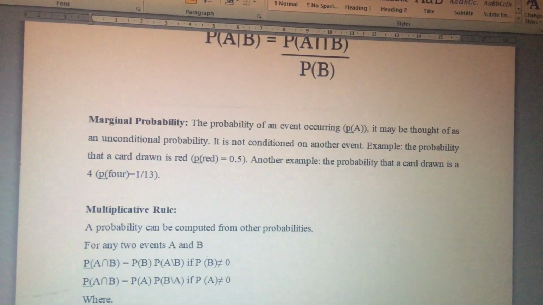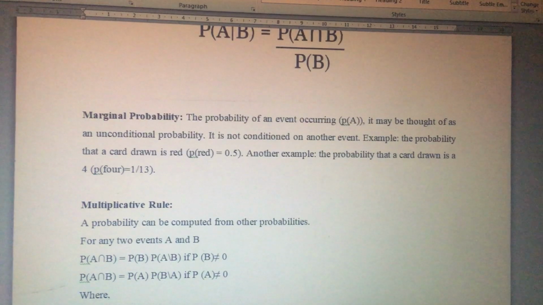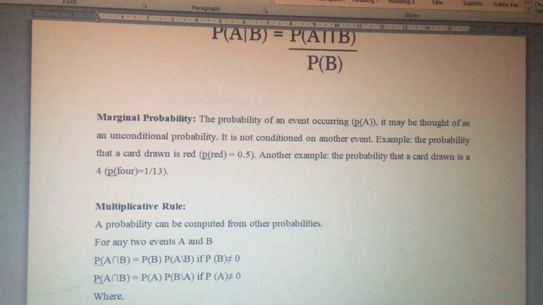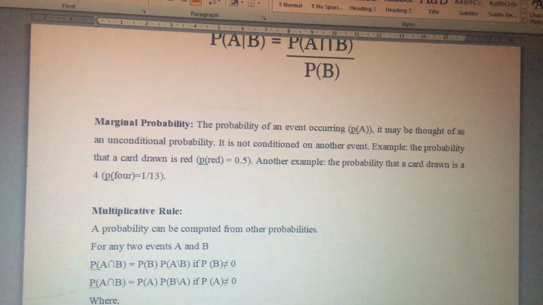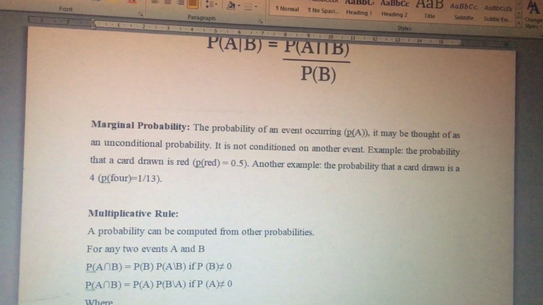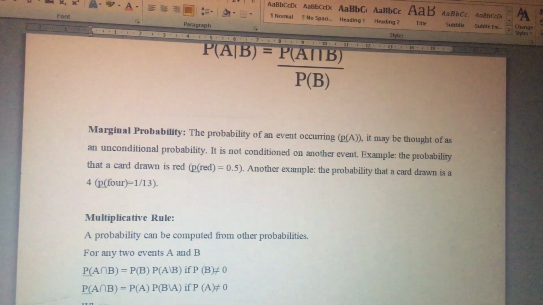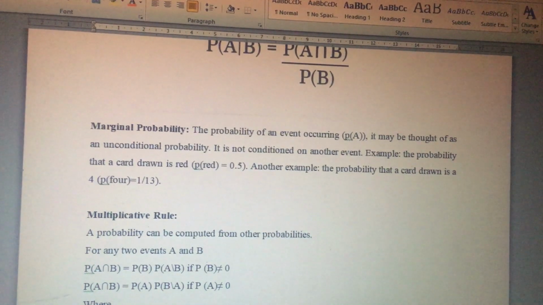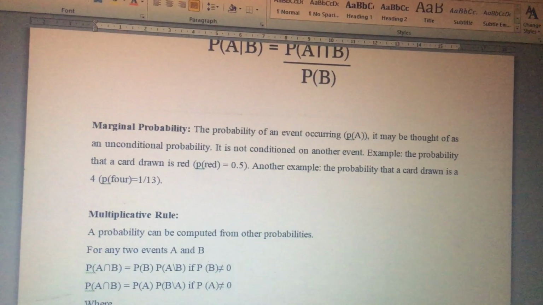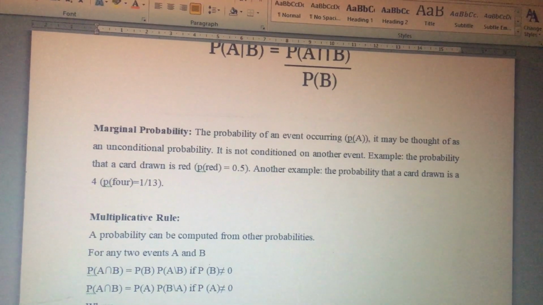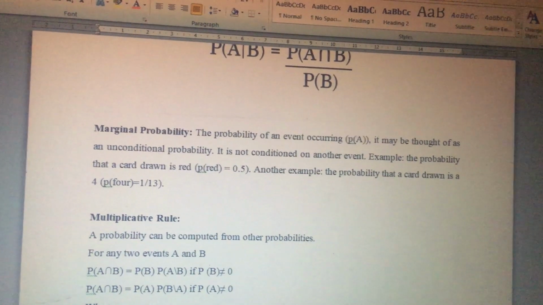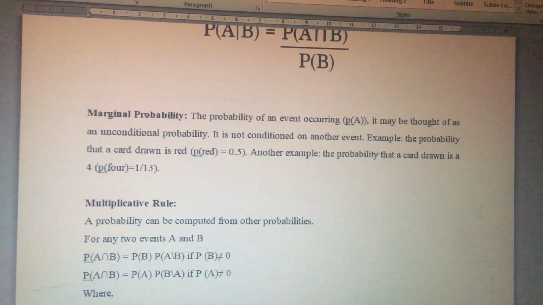Then what is marginal probability? The probability of an event A occurring, P(A), may be thought of as an unconditional probability. It is not conditioned on another event. For example, the probability that a card drawn is red is 0.5. Another example, the probability that a card drawn is a 4 is 1 divided by 13.